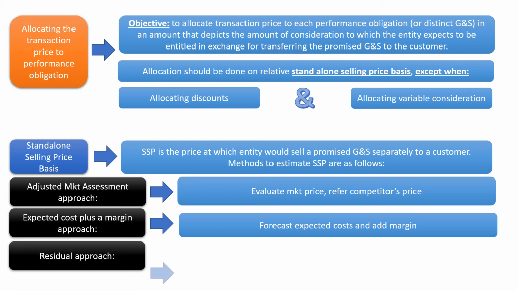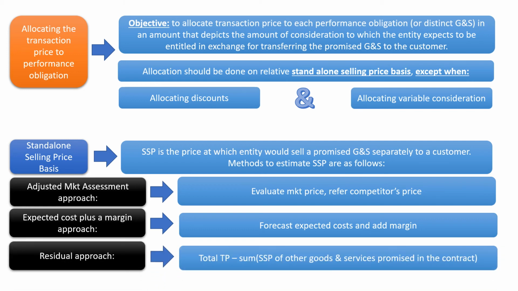And in the third, the residual approach, they can simply deduct the sum of standalone selling prices of other goods and services promised in the contract from the total transaction price. This residual approach is to be used where the selling price is highly variable or uncertain.